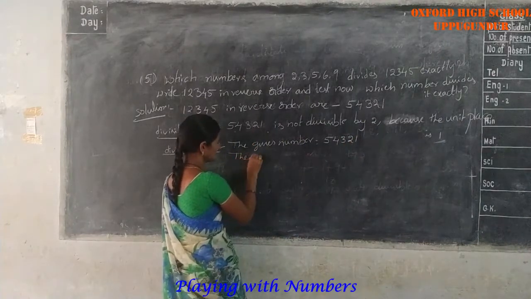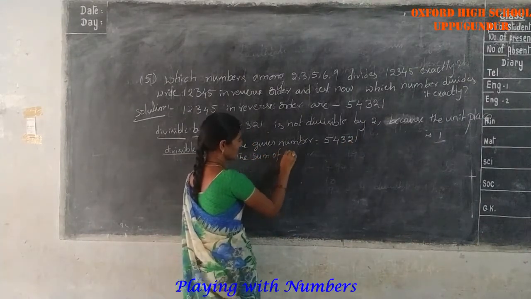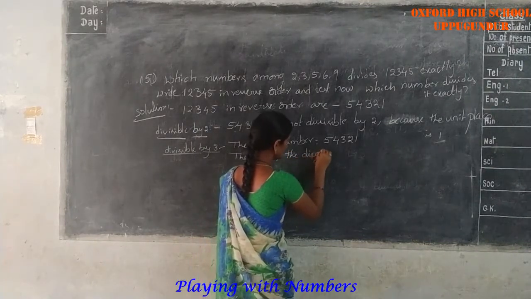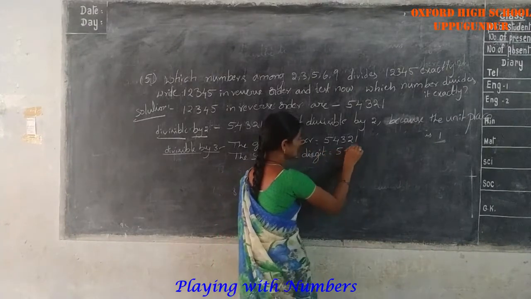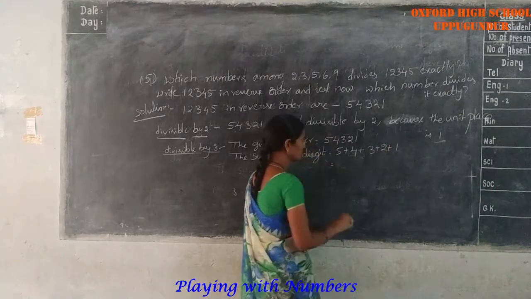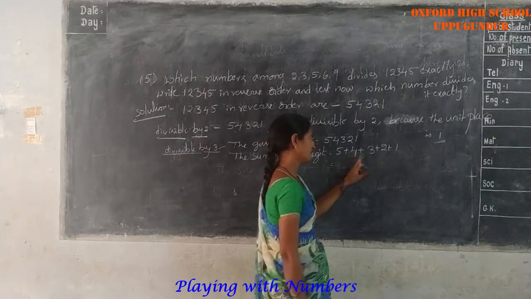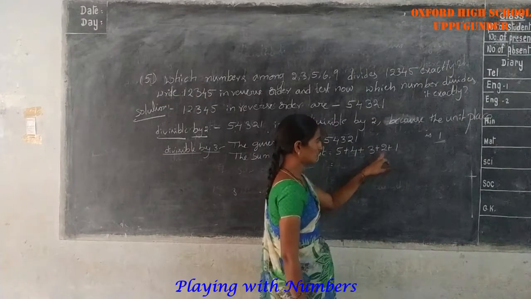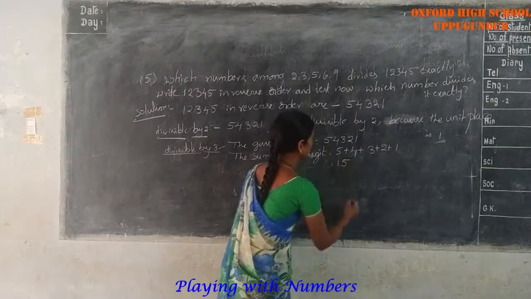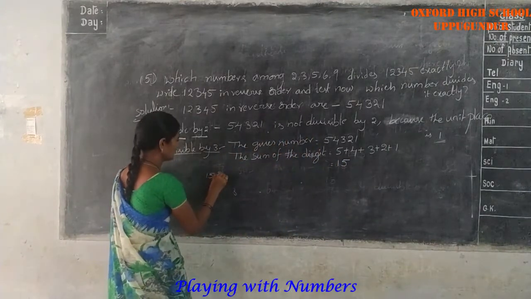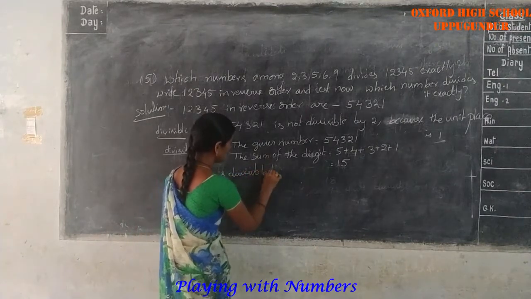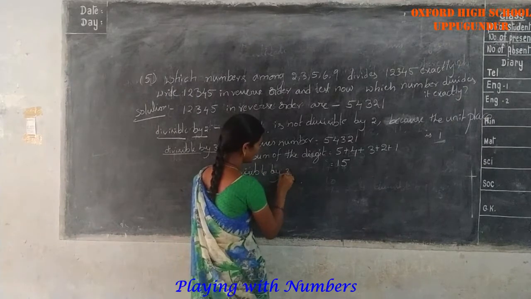The sum of the digits is 5 plus 4 plus 3 plus 2 plus 1. 5 plus 4 is 9, 9 plus 3 is 12, 12 plus 2 is 14, 14 plus 1 is 15. 15 is divisible by 3.